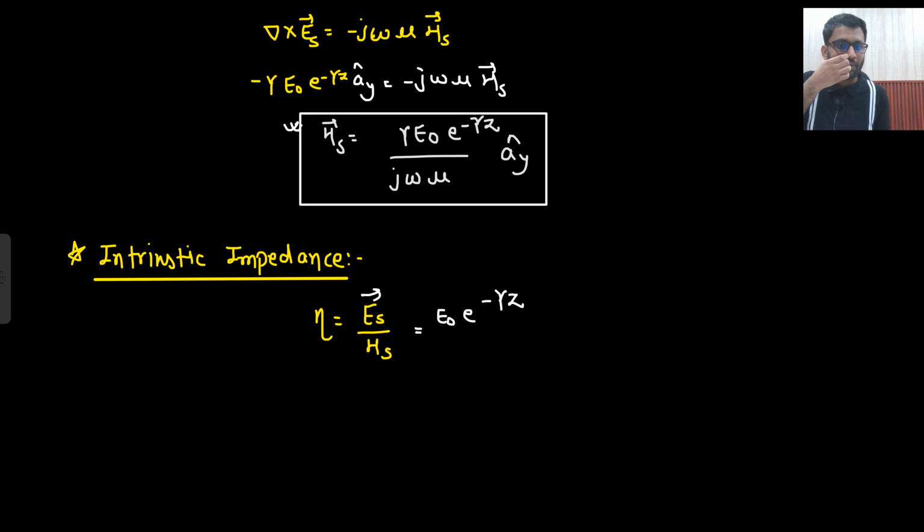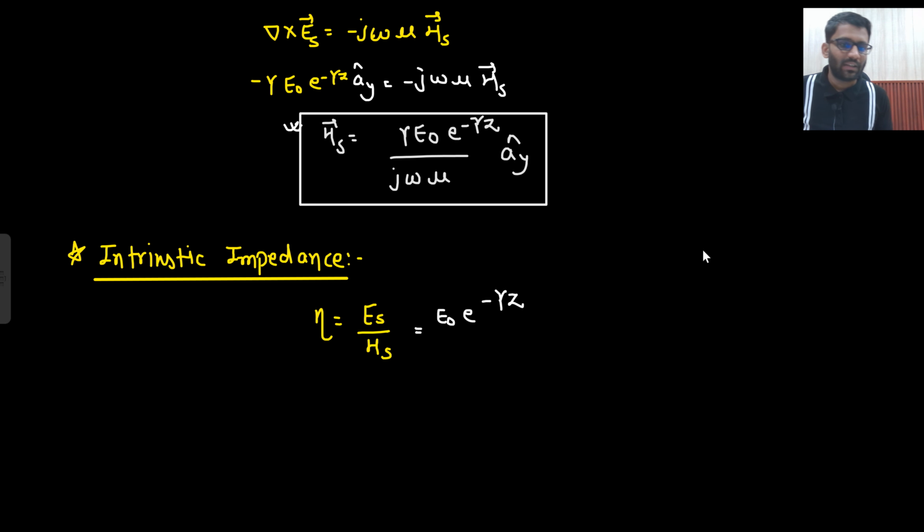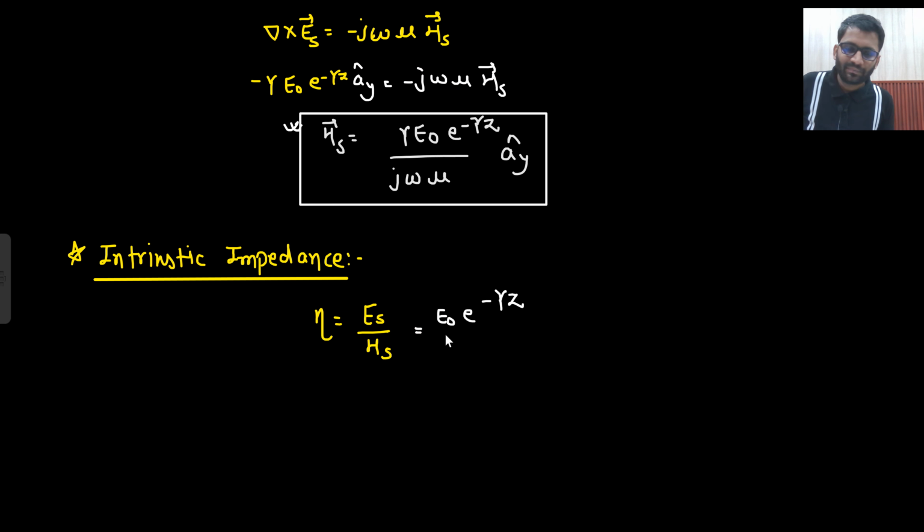You do not need to take the direction, only the magnitude of ES divided by the magnitude of HS. This is how eta is defined, ES by HS, forget about the direction. So E naught e to the power minus gamma z, and here gamma E naught divided by j omega mu e to the power minus gamma z.